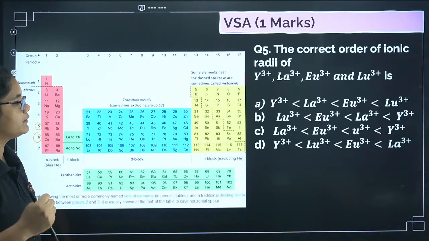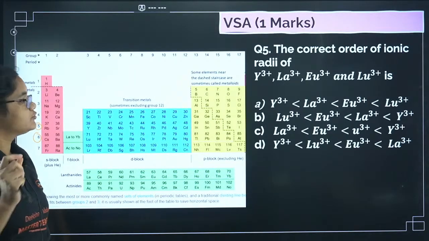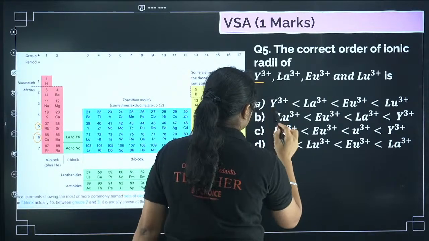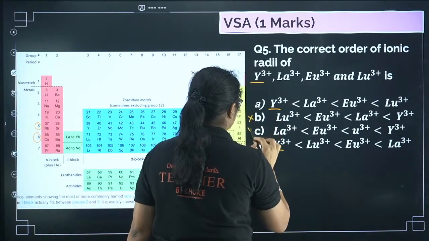So down the group what will happen? The size will increase. So the lowest size will be Y3 plus. Okay, I have two options like that. So I can eliminate that.